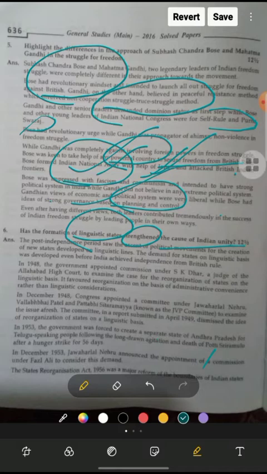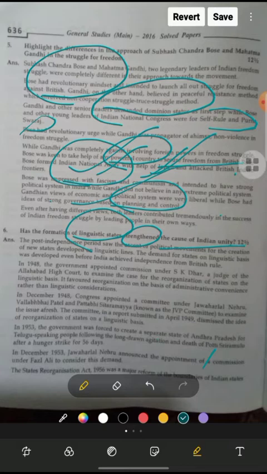The post-independence period saw political movements for the creation of new states. There are lots of examples: Hyderabad wanted to become a different state, and Junagadh wanted to become a different kind of state. Kashmir wanted to become different from India.